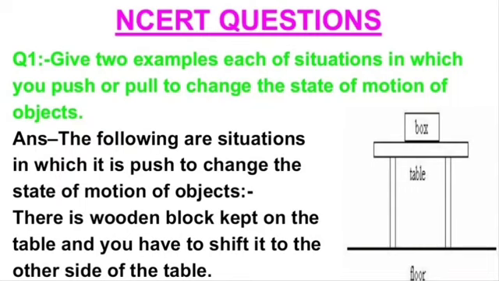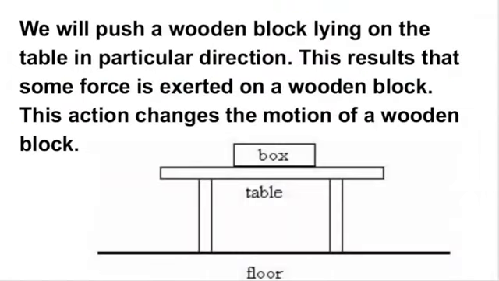So the situations are, first situation is, there is a wooden block kept on the table and you have to shift it to the other side of the table. So if you push a wooden block which is lying on a table in a particular direction, this results that some force is exerted on a wooden block.